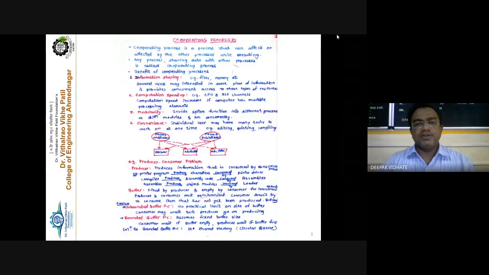A very simple example, as I have already told you: in a classroom, on a single bench, two students are sitting. What does that mean? They are sharing a common resource and utilizing it, and they are cooperating with each other by sharing the common resource. The benefits of cooperation are information sharing, computation speedup, modularity and convenience. These are the benefits of cooperating processes.